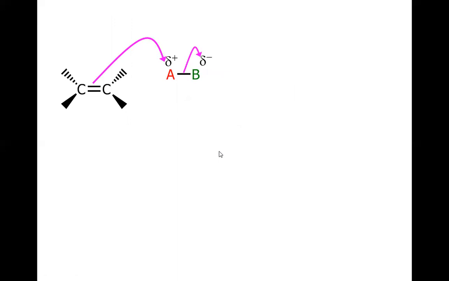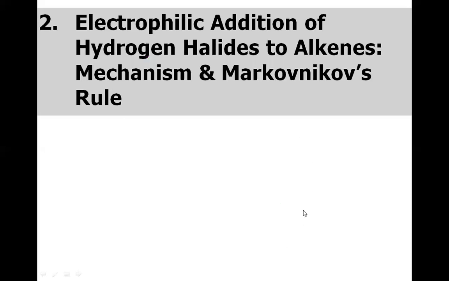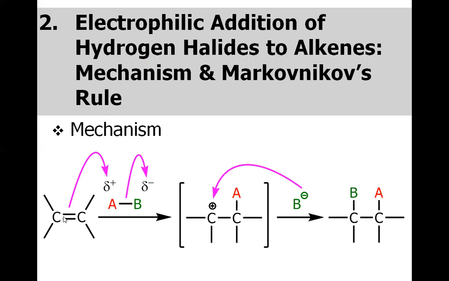So this is the general mechanism for the addition reaction of alkenes. The pi bond attacks the A, and B is left from this A-B molecule, and we have a C-A bond, with the adjacent carbon being electron deficient and trivalent. So B negative will attack this carbocation to complete the reaction. The mechanism is shown again: the pi electrons attack A, B leaves, and then B attacks the carbocation to complete this reaction.